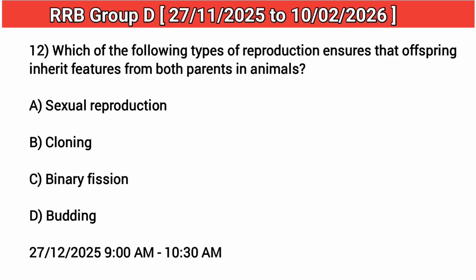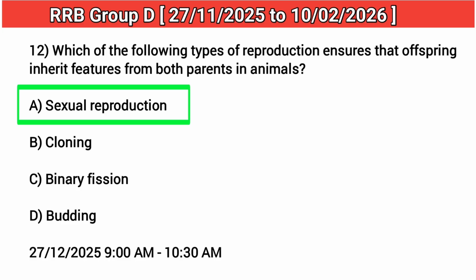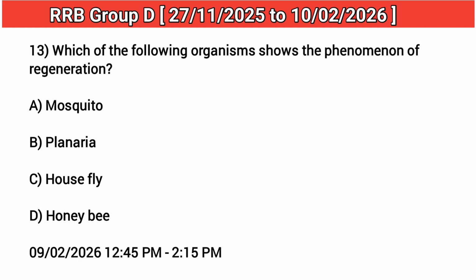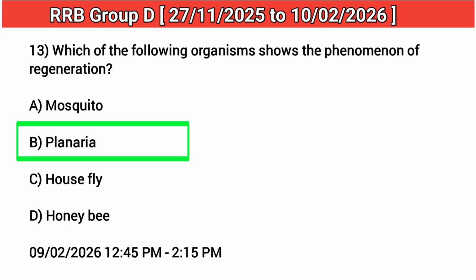12. Which of the following types of reproduction ensures that offspring inherit features from both parents in animals? Answer: Asexual reproduction. 13. Which of the following organisms shows the phenomenon of regeneration? Answer: B. Planaria.